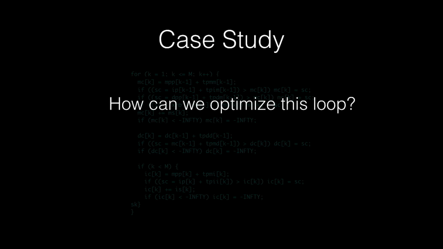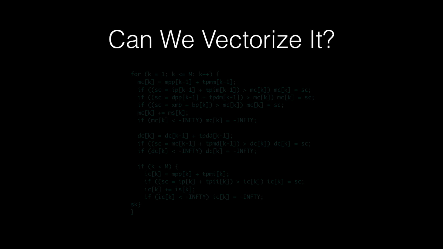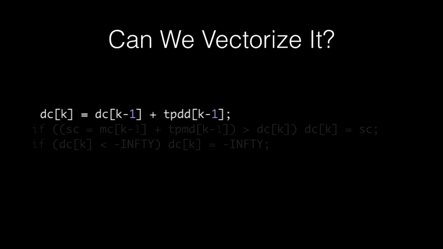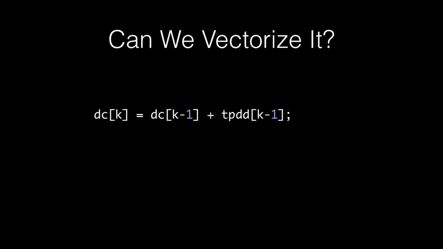So how can we optimize this loop? Can we vectorize it? Unfortunately, the answer is no. And for the reason why, we have to look at the middle section of the loop here. So let's look into the first instruction here, and then let's split the store on the left-hand side from the rest through a temporary, and then let's draw the data flow.